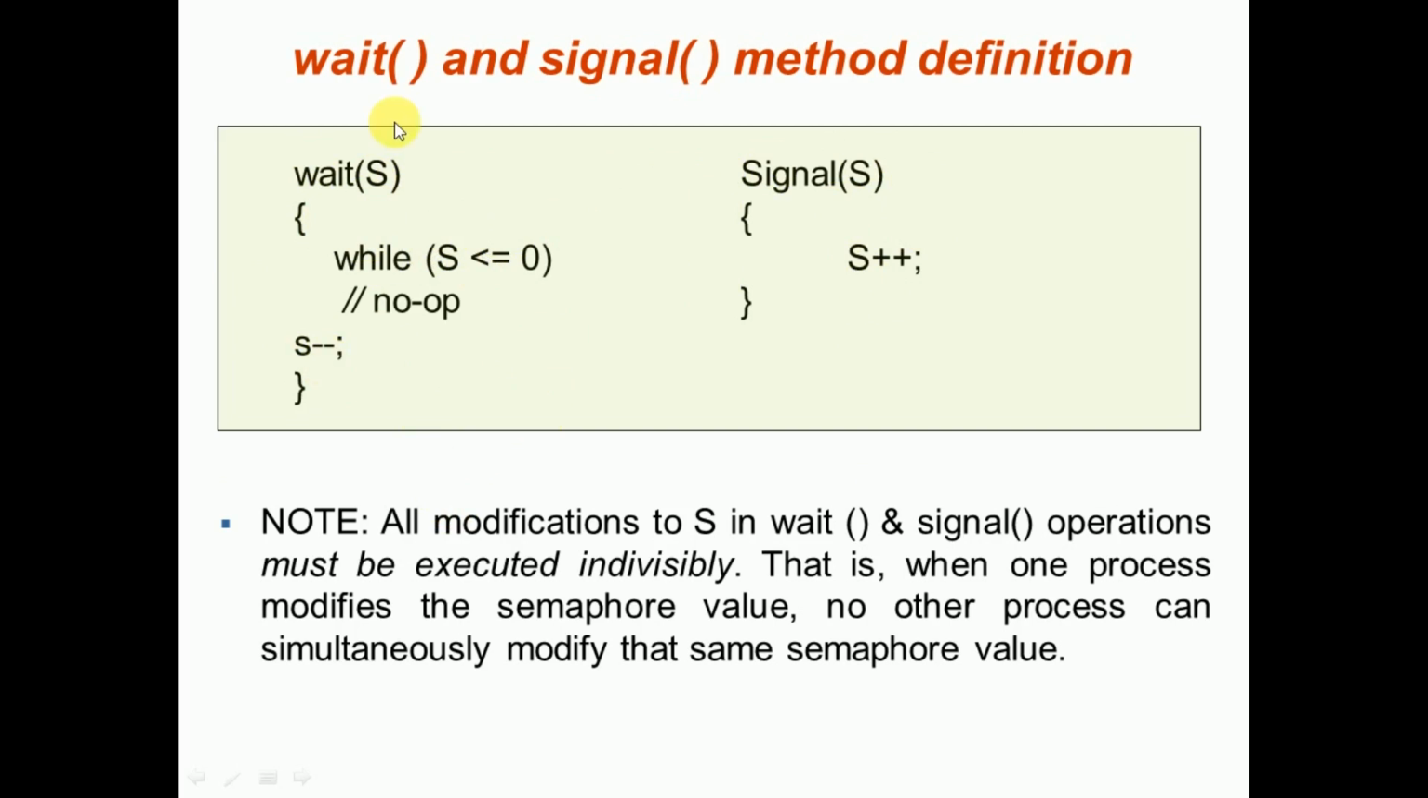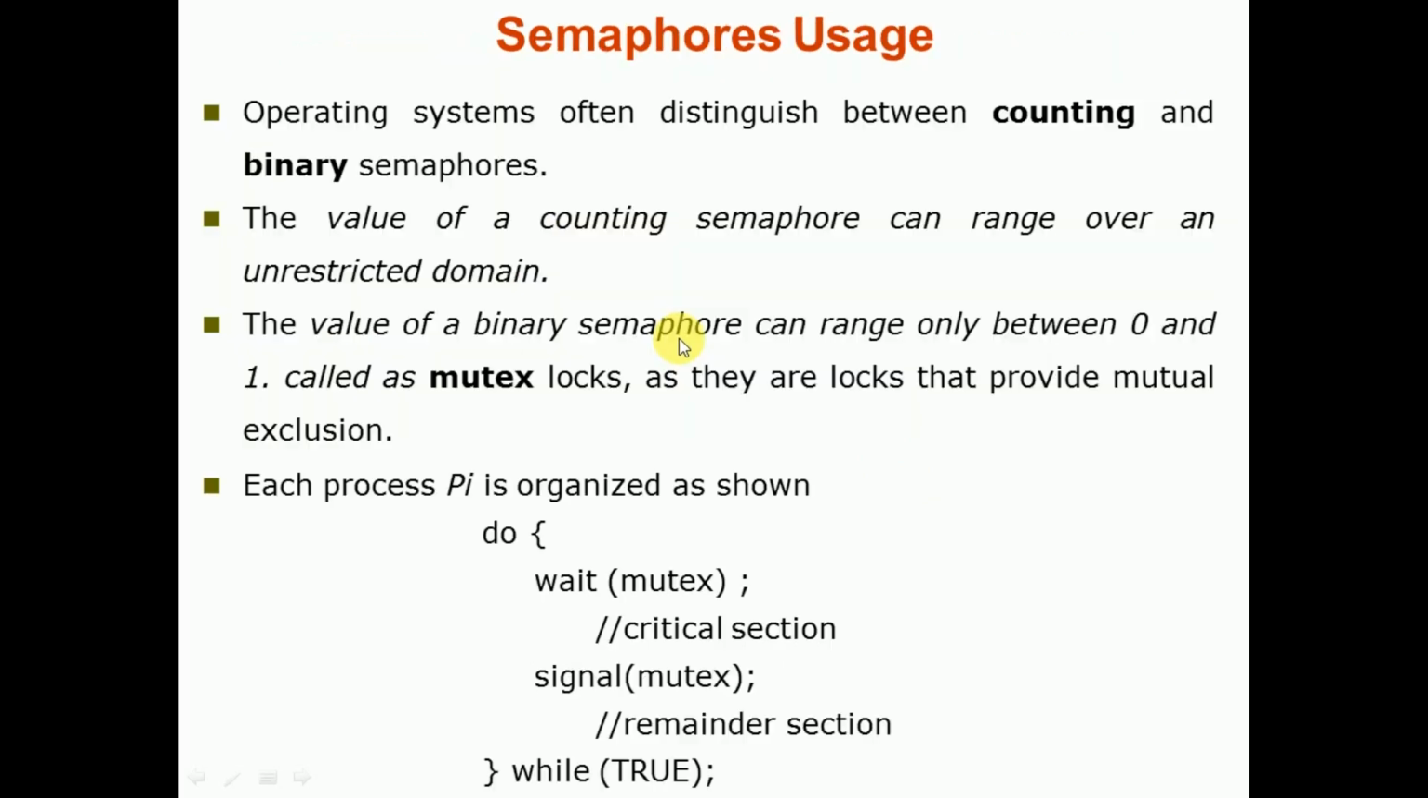That is, wait is trying to decrement the value of S, whereas signal is trying to increment the value of S. So here the same variable is shared among both the methods, so we should have these two methods as atomic operations. Atomic means that at a time only one operation can execute and change the variable. Next we'll see the usage of semaphores, how we can use the semaphores.